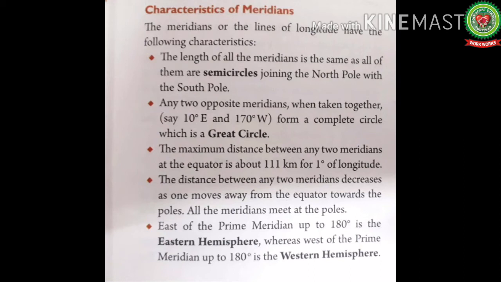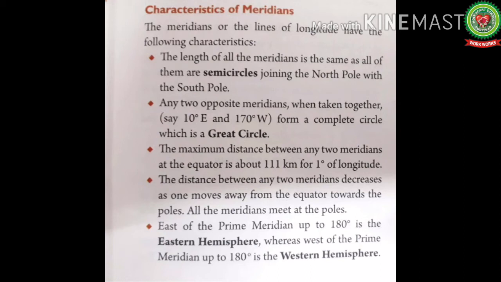The maximum distance between any two meridians is at the equator, about 111 kilometers for 1 degree of longitude, and it keeps on decreasing as we move towards the pole. The distance between any two meridians decreases as one moves away from the equator towards the pole. All the meridians meet at the poles.